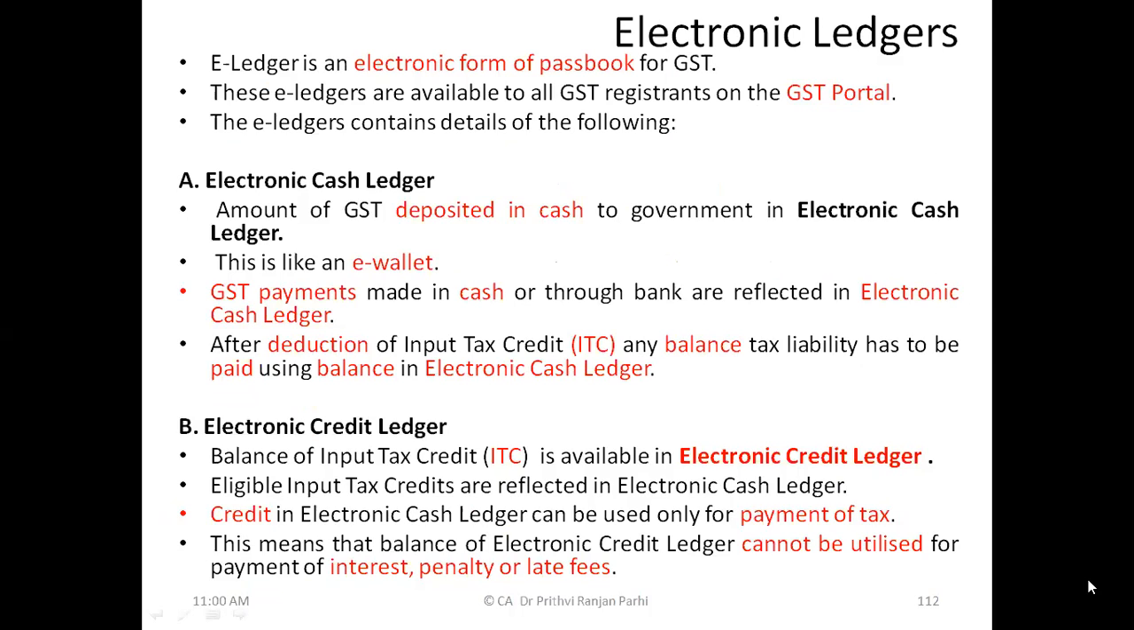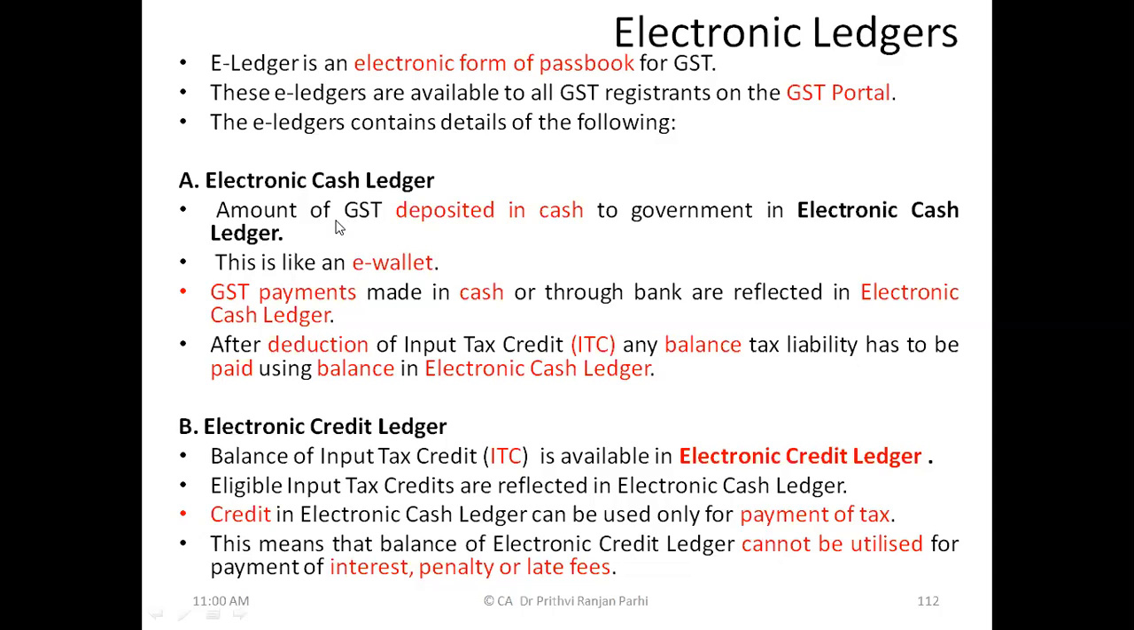Now, two more important concepts we'll see. That is electronic ledgers. So these are in fact e-ledgers. You can say these are something like e-passbook, which are maintained in GST portal. There are other ledgers also, but we'll be focusing on these two ledgers. One is, what is A? Can you read it? Which kind of ledger we are talking about? Electronic cash ledger. And one more ledger is there, B. What is this? Electronic credit ledger. So these are the two ledgers which are available in GST portal for every registered dealer.